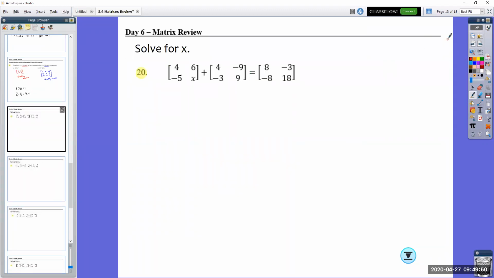All right, so we're solving for x. I'm adding here. It's bottom right. Now notice we've just done a lot of multiplication where we're thinking it's rows times columns, but we're adding here. So always look for what operation you're doing. So it's going to be x plus 9 equals 18. And subtract 9 from both sides, you get x equals 9.